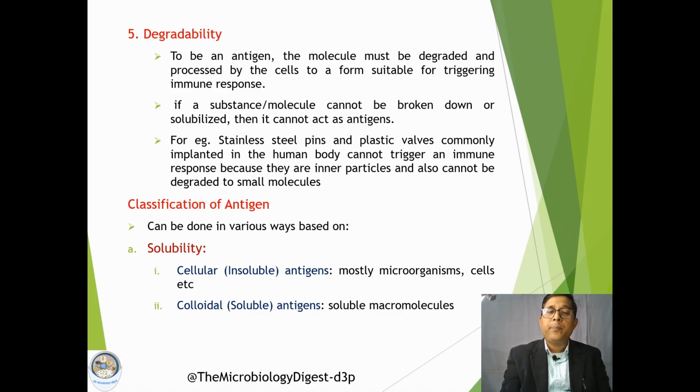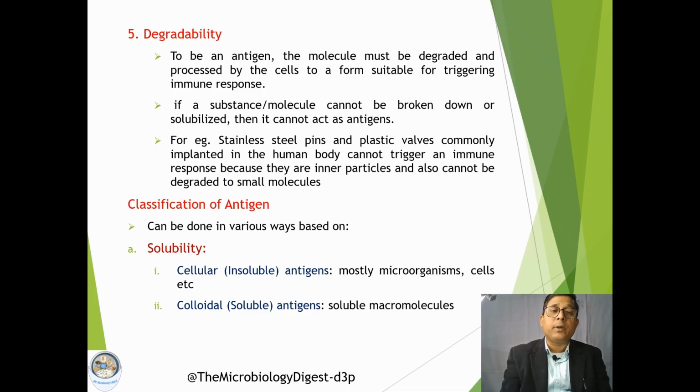Then only will they be able to induce the immune response effectively. Now, what are the different types of antigens? As we have already discussed, antigens come from various sources, so they can be classified in different ways.